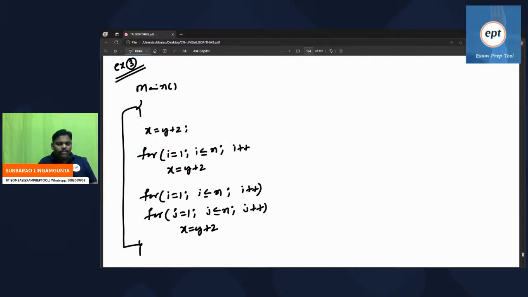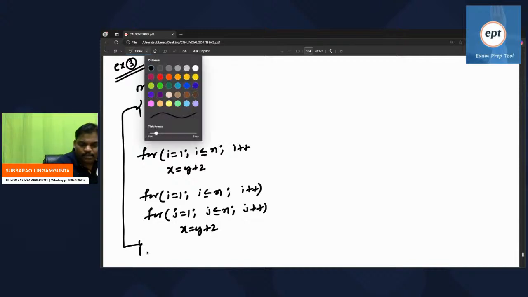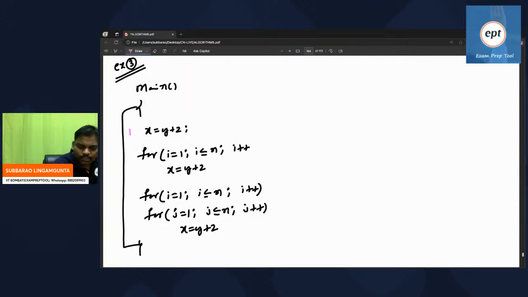Everyone try. How many statements in this program? Yeah, 3 statements. This program contains 3 statements. Excellent, Sunny, thank you so much. Great cooperation. So it is a number 1 statement.